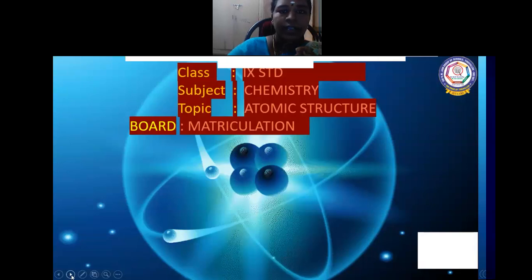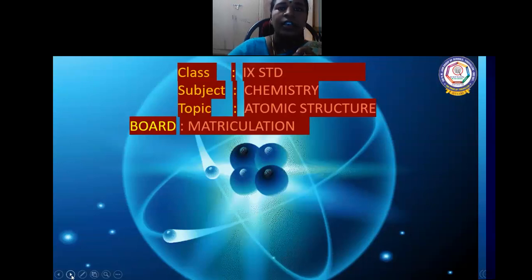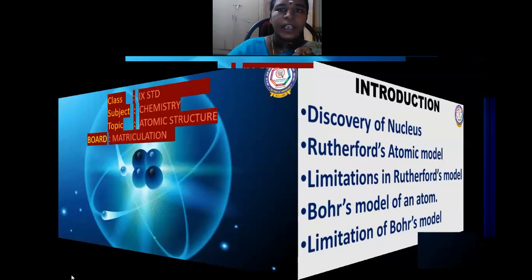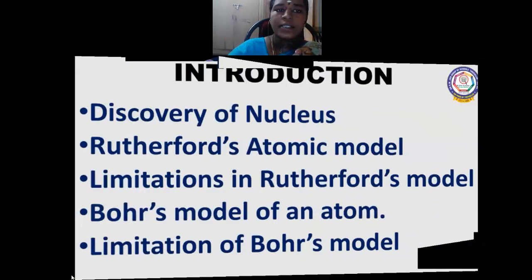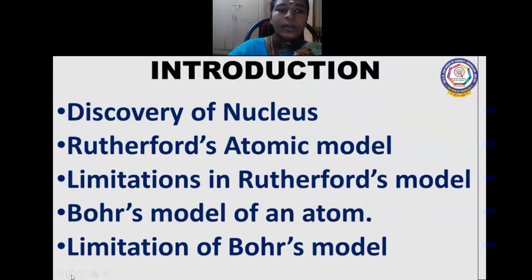Class 9, Chemistry, Atomic Structure, Part 1, we are going to discuss: Introduction, discovery of the nucleus, Rutherford atomic model and limitations of the Rutherford model, Bohr's atomic model, and limitations of Bohr's model. These are the topics we are going to discuss.